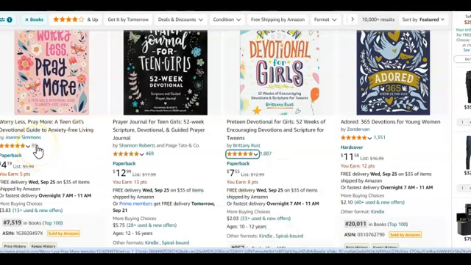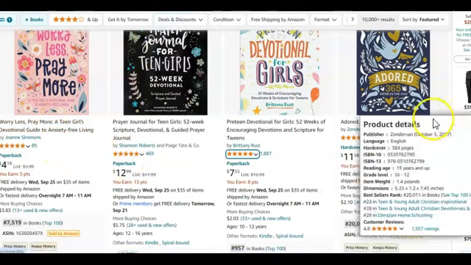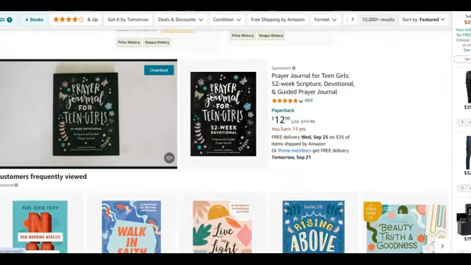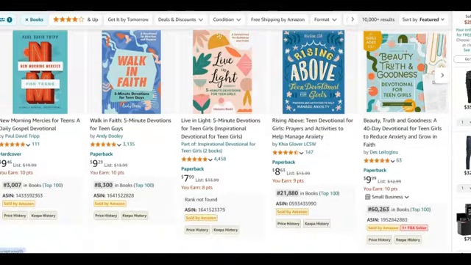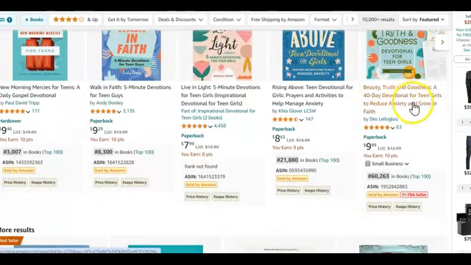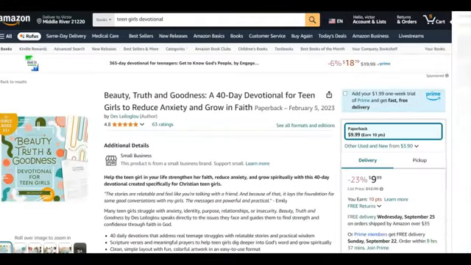These are the kind of books you should be competing with: the ones that have less than 100 reviews, like 85. You stand a chance of making book sales. So you open up these books, copy their ASINs, and come into your Amazon ads and paste those ASINs. Let me also see if there are other books I can use to demonstrate. Okay, let's just say this particular book. This is what you do. It has 63 reviews. You click on it, open them in multiple tabs, scroll down.